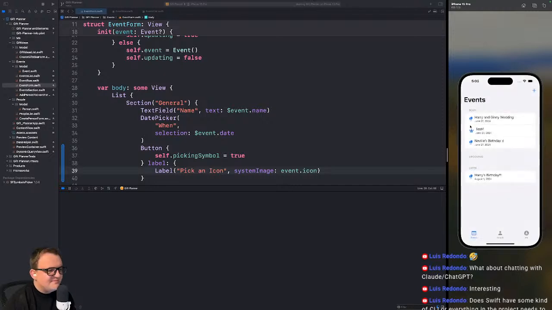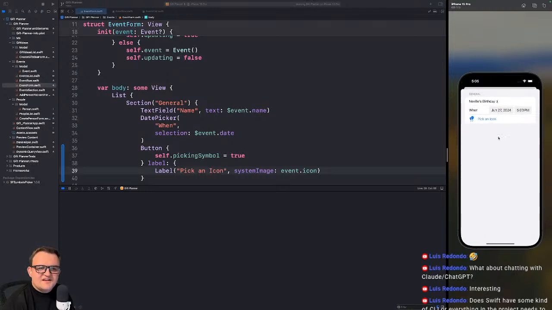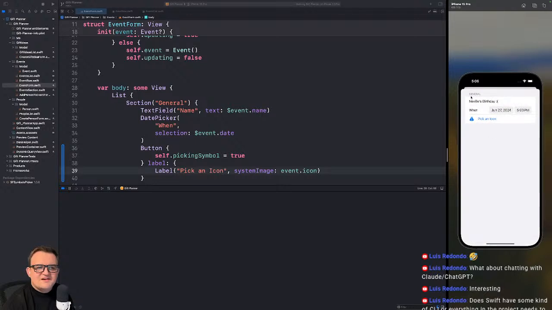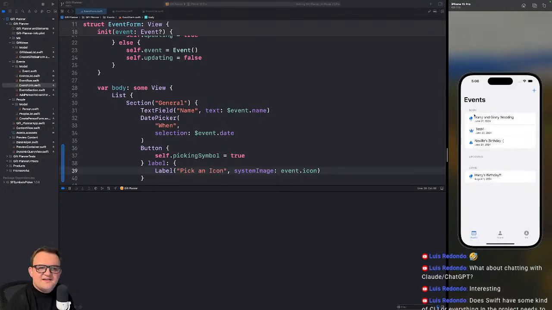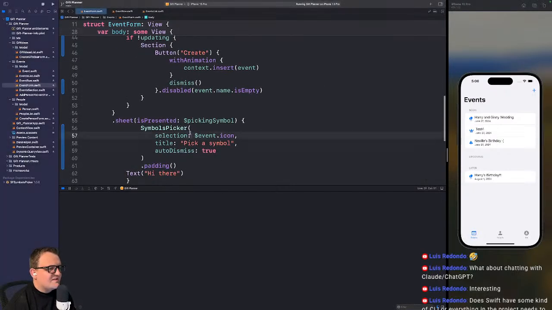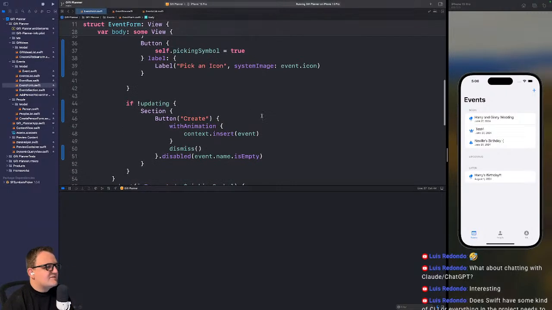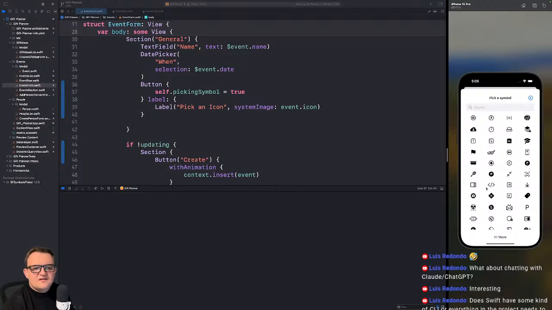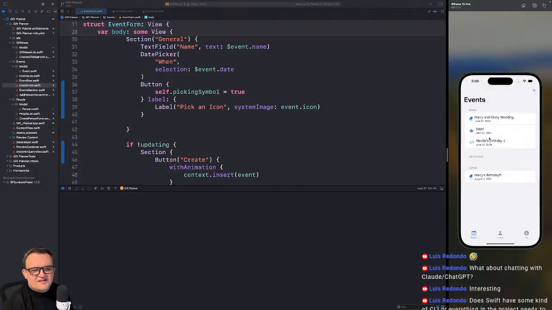As it boots, leave your bets in the comments. Is it going to work? We'll try one with balloons. Hey, balloons. Pick an icon. Do this weird prism thing. And there we go. Did I say with animation in there? Is that why it worked? No, it's just bound. I wonder how that works. Maybe it uses it internally, like a with animation. That's pretty cool. So I can pick an icon. That's nice. That's a good thing to do, I think.